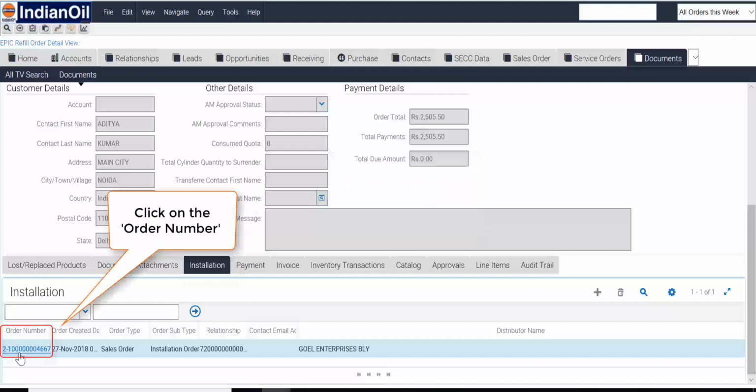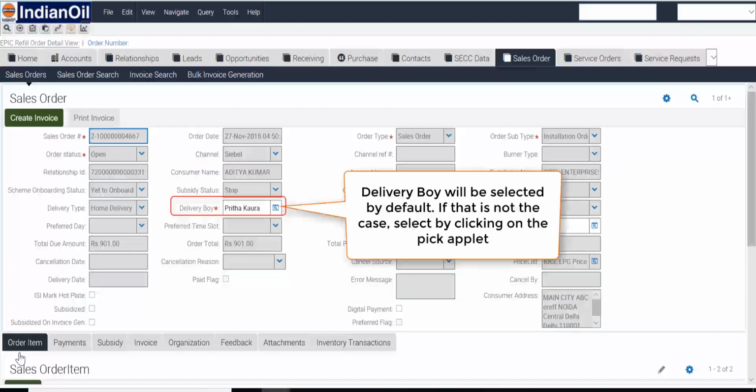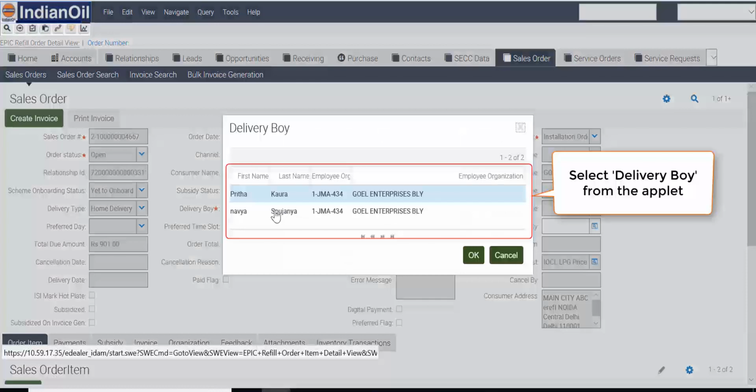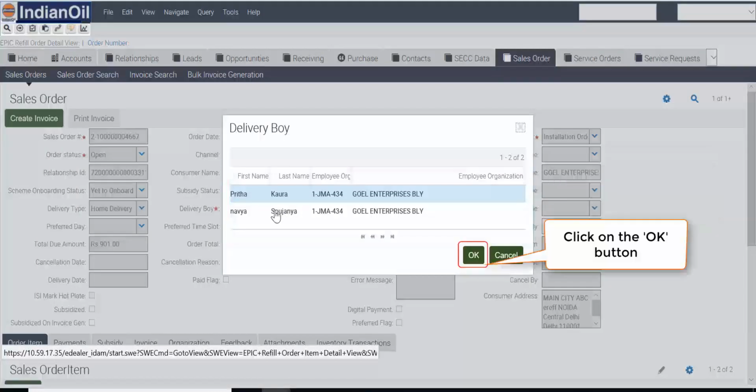Click on the order number. Delivery boy will be selected by default. If that is not the case, then select by clicking on the pick applet. Select delivery boy from the pick applet. Click on the OK button.